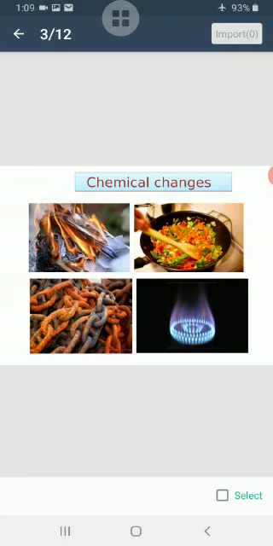Thus, during a chemical reaction, substances undergo chemical transformation to form a new substance. Chemical reactions take place around us all the time, like burning of fuel, cooking of food, rusting of iron, the process of photosynthesis, digestion of food. These are all chemical reactions, and the reacting substances are chemically transformed into new products.